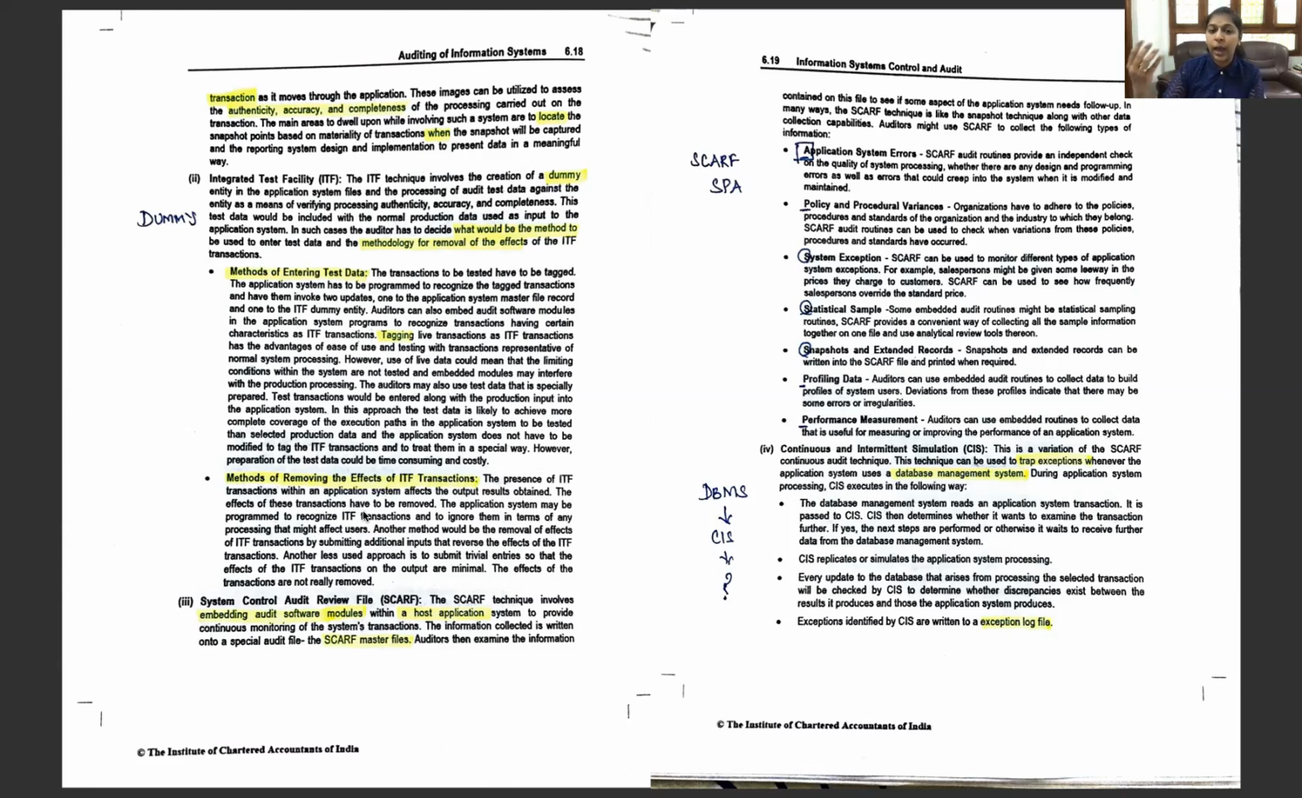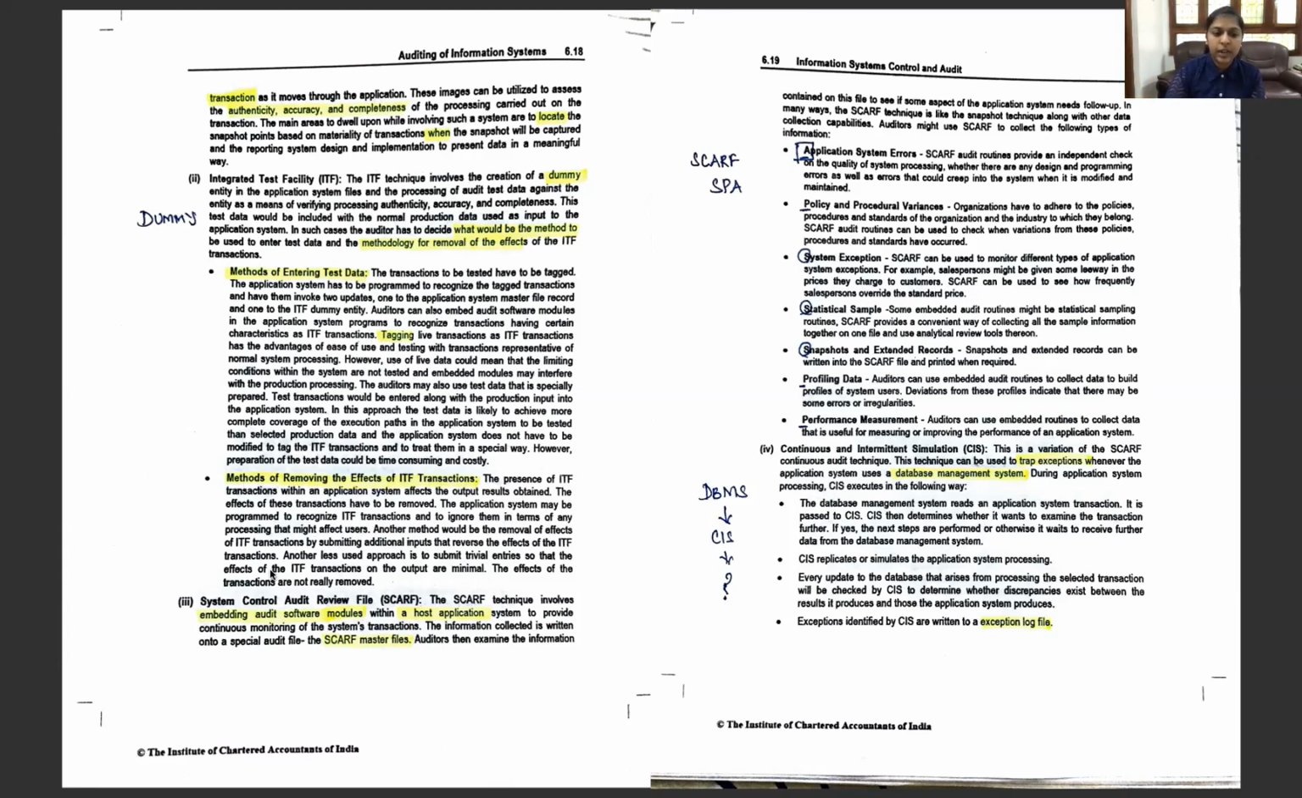So they should be programmed to recognize the effects of those dummy transactions. So this is what ITF is all about. So we are going to introduce a dummy entry and check how it's going to be processed. The key questions which arise are, what are the methods that we introduce and how the effects are going to be removed.